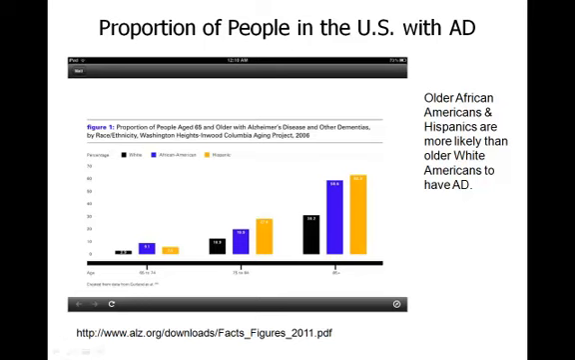People are white, African American, and Hispanic. The location is Washington Heights in the Washington Heights-Columbia Aging Project, and the time is 2006. Older African Americans and Hispanics are more likely than older white Americans to have AD.